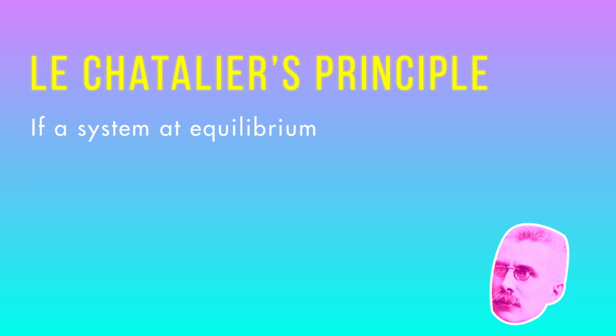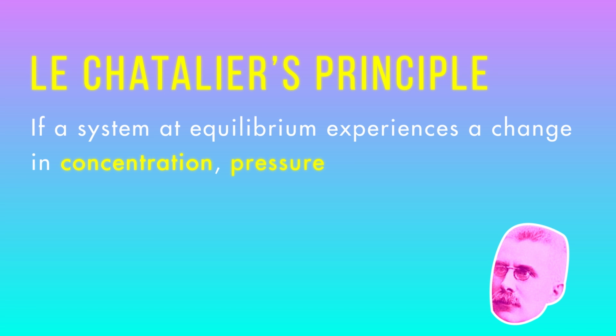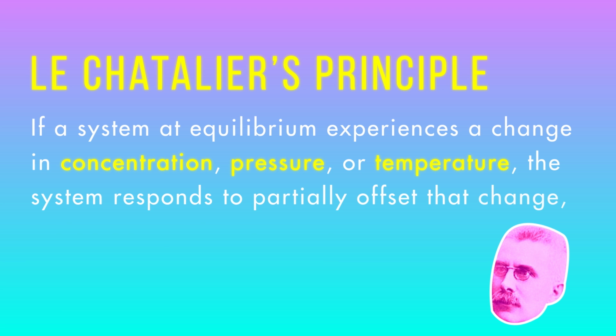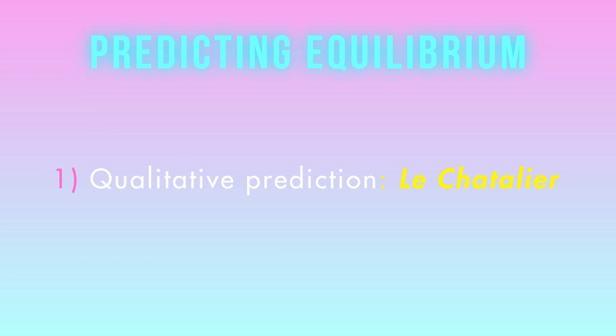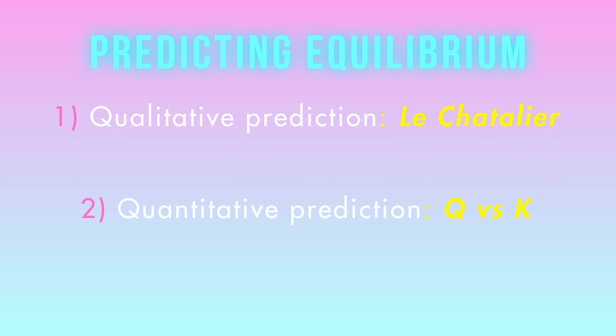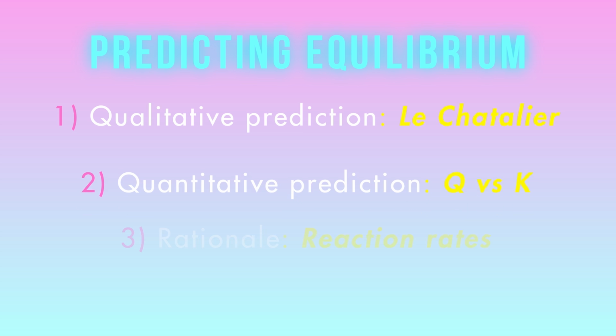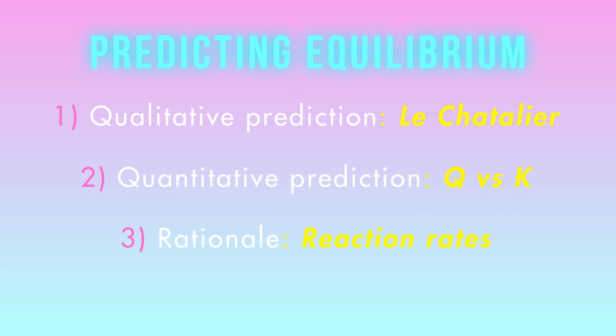If a system at equilibrium experiences a change in concentration, pressure, or temperature, the system responds to partially offset that change such that the equilibrium will be restored. We need to look in turn at how each of these three things can affect a system at equilibrium. For each one, first we'll use Le Chatelier's principle to qualitatively predict that result. Then we'll analyze reaction quotient Q to quantitatively confirm that prediction. And finally, we can use reaction rates to explain the result.